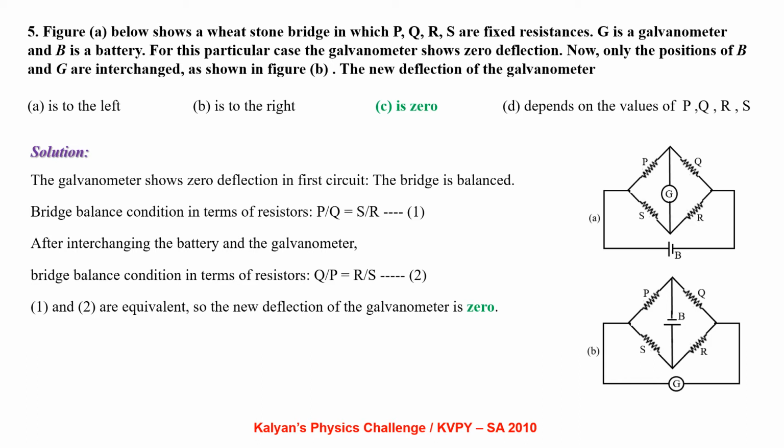Since the galvanometer is showing 0 deflection, the bridge is in balanced condition. Applying bridge balance condition in terms of resistors, we get P by Q equal to S by R. After interchanging the battery and galvanometer, the bridge balance condition in terms of resistors will be Q by P equal to R by S. From 1 and 2 we can see both of them are equivalent. So the new deflection of the galvanometer is also 0.